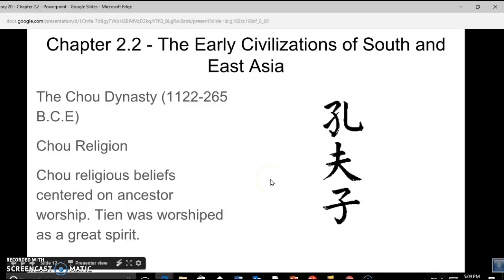Chao religion. Chao religious beliefs centered on ancestor worship. Tian was worshipped as a great spirit. So this was the early religion of ancient China.